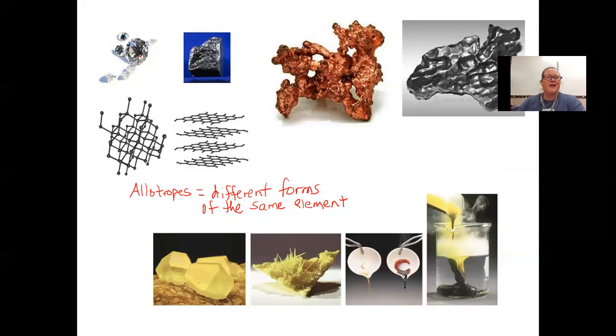So carbon is diamond, and it's also graphite. And this is one of the hardest substances known that is naturally occurring, and graphite is very, very soft. Here are some allotropes of sulfur, which we may or may not get to see in the lab. One allotrope has very blocky crystals, and one has needle-like crystals.